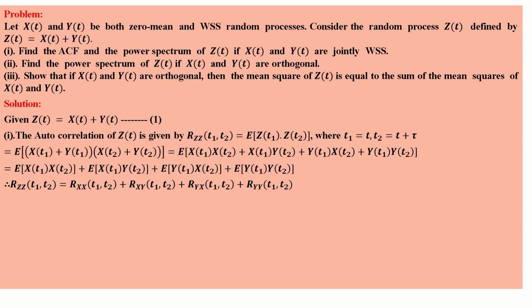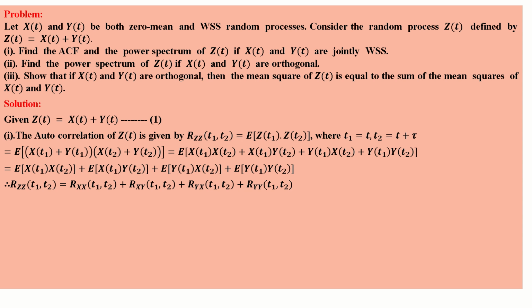First, expected value of x of t1 x of t2, both are x, so R xx at t1 t2. Second one, expected value of x of t1 y of t2, so R xy t1 comma t2. Third one, expected value of y of t1 x of t2, R yx t1 t2.